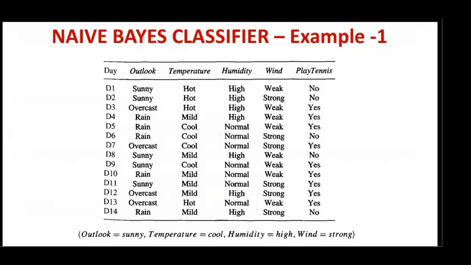Now we use a Bayes classifier to classify the example into one of the given categories. In this case, we have been given a data set with 14 examples. There are 4 attributes, namely outlook, temperature, humidity and wind. Play tennis is the target variable with 2 possible outcomes: one is no and another one is yes. We have been given a new instance with certain conditions, and we need to check whether the new instance can be classified as either yes or no.